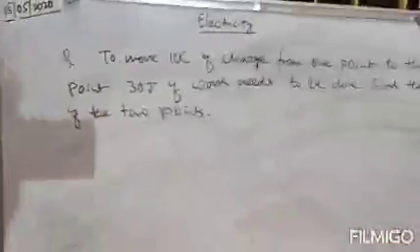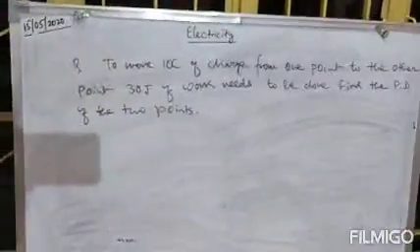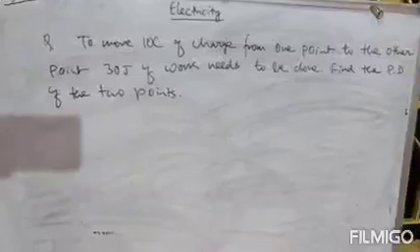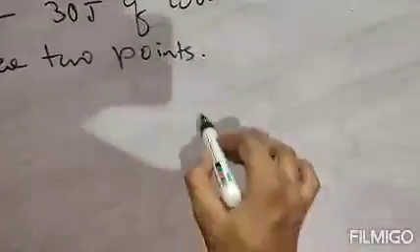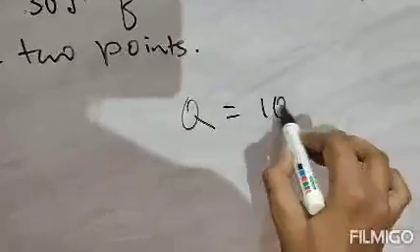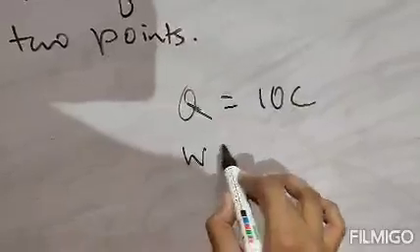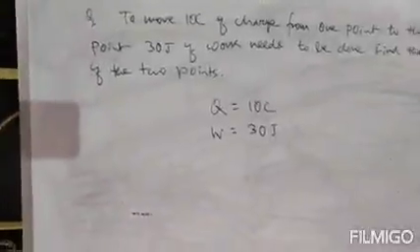So the question says to move 10 coulomb of charge from one point to the other point, 30 joule of work needs to be done. Find the potential difference of the 2 points. Clear? So given 10 coulomb of charge, that means Q is given. Q equal to 10 coulomb because charge is represented by Q, and 30 joule of work needs to be done. So work is represented by W, that is 30 joule. So we have to find out the potential difference. That means we have to find out V, because V is the potential difference.